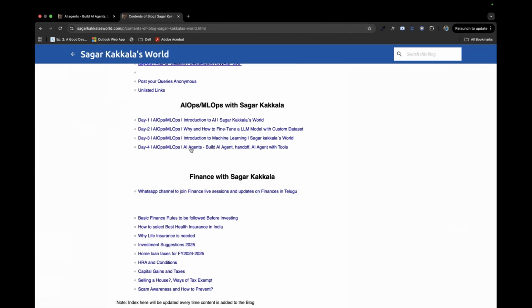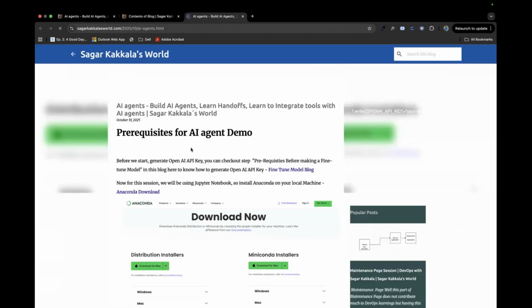And here we'll start this session now. So what will AI agents actually do? An AI agent is nothing but, you could take the example of OpenAI's ChatGPT, which is an AI agent, and for Microsoft it's Copilot, and for Google it's Gemini. The same way you could have your own AI agent, and we'll understand it clearly once we get into the demo and practicals.